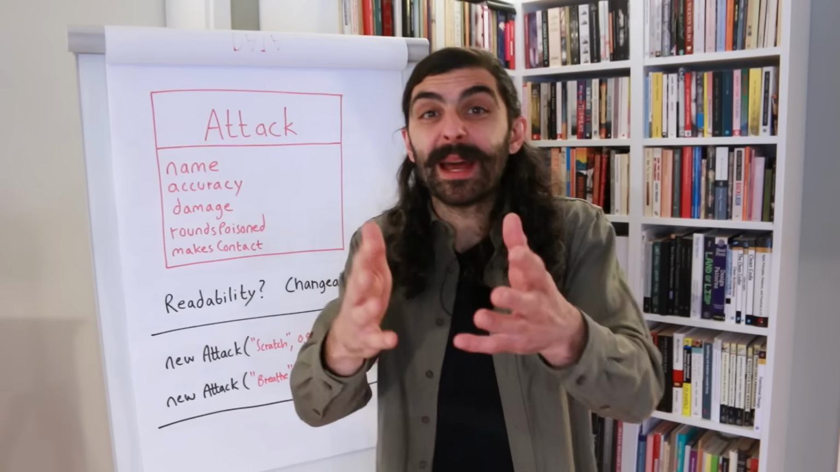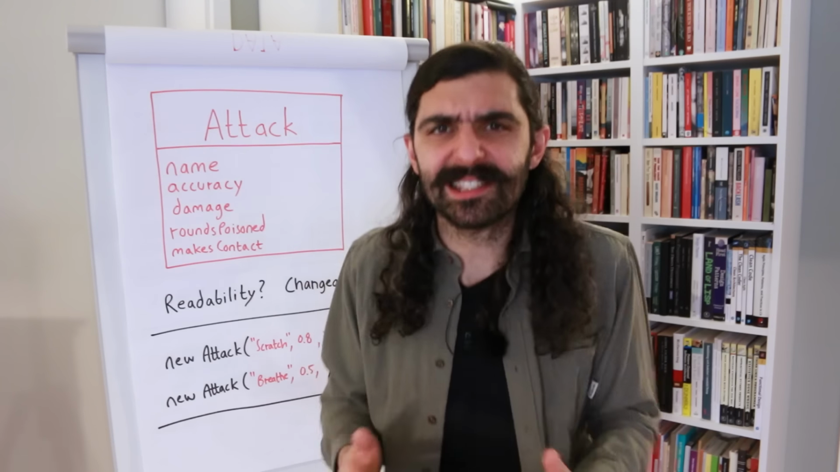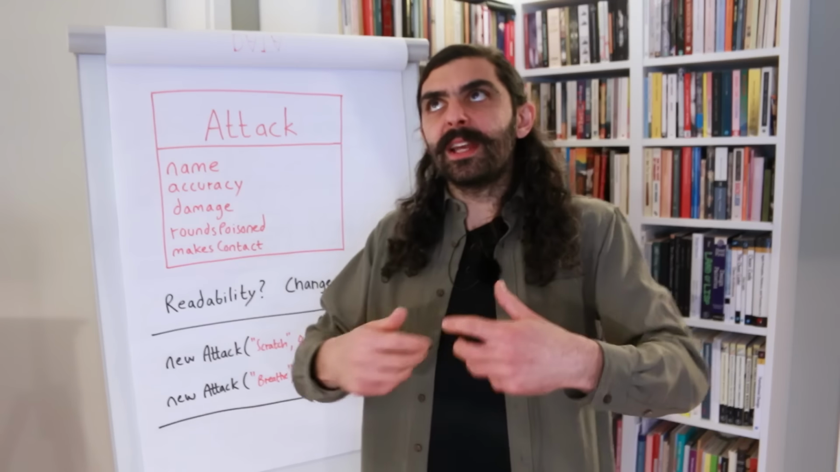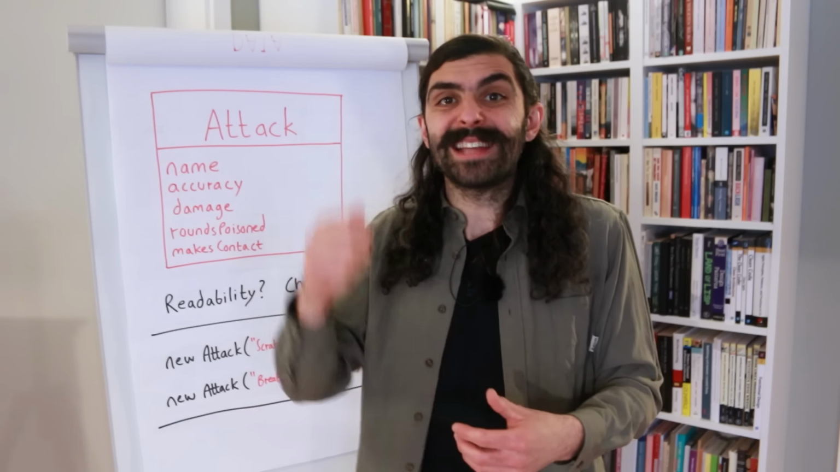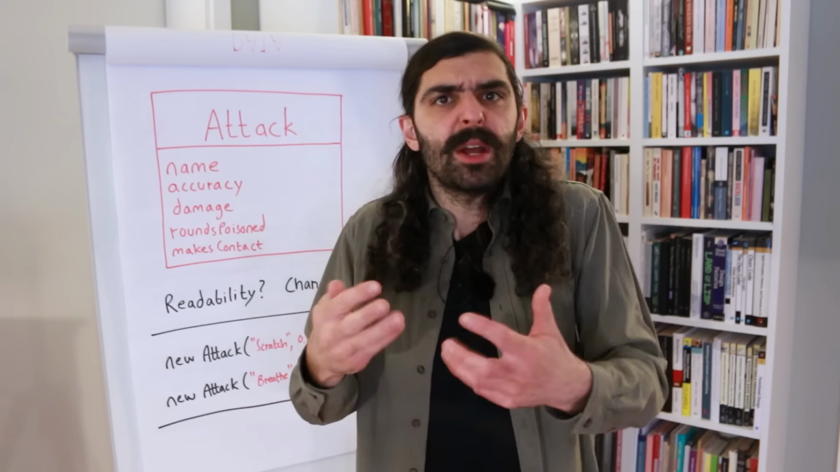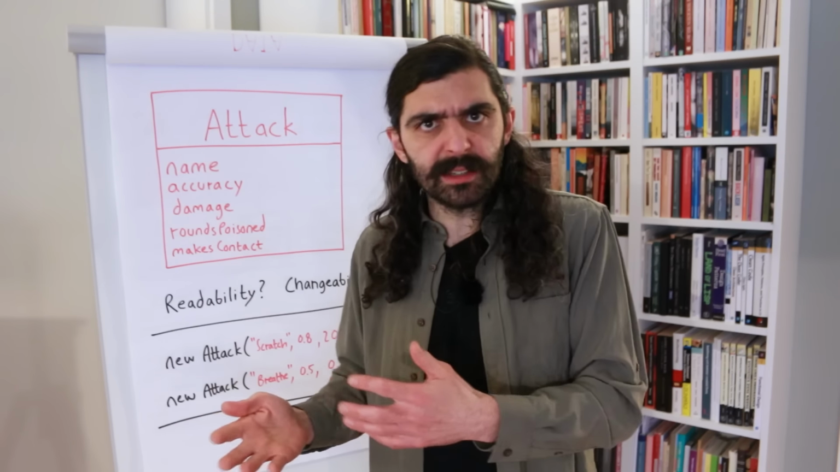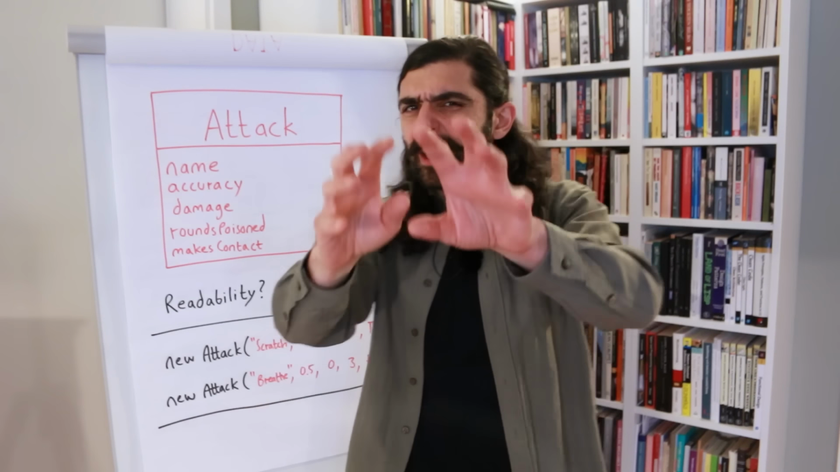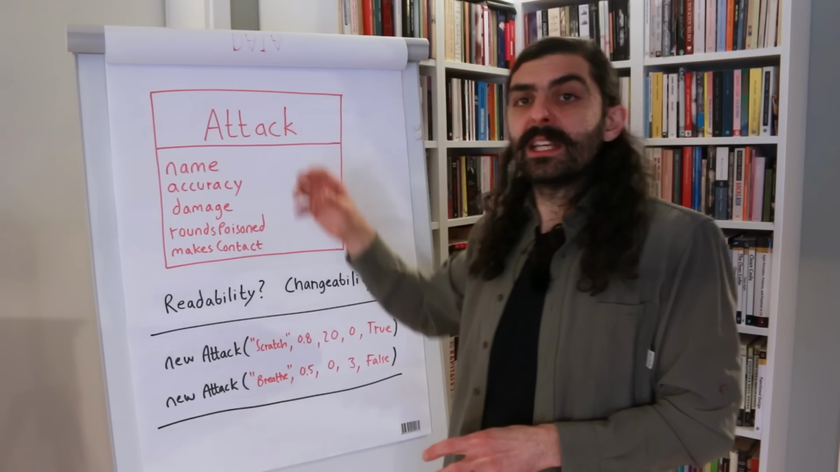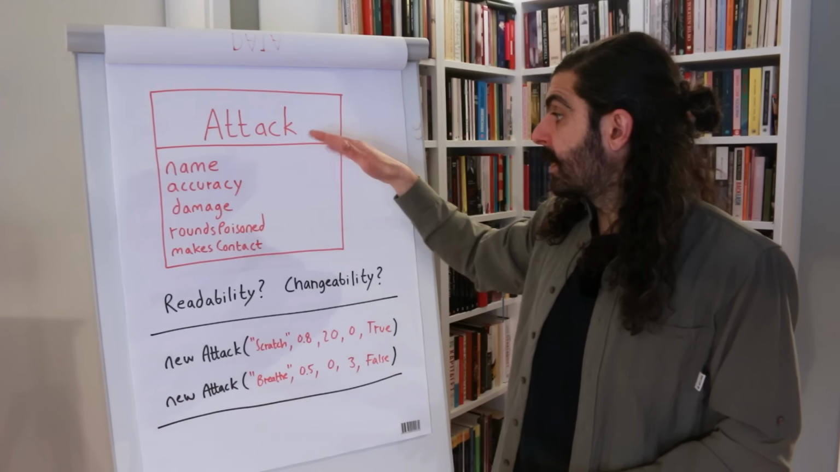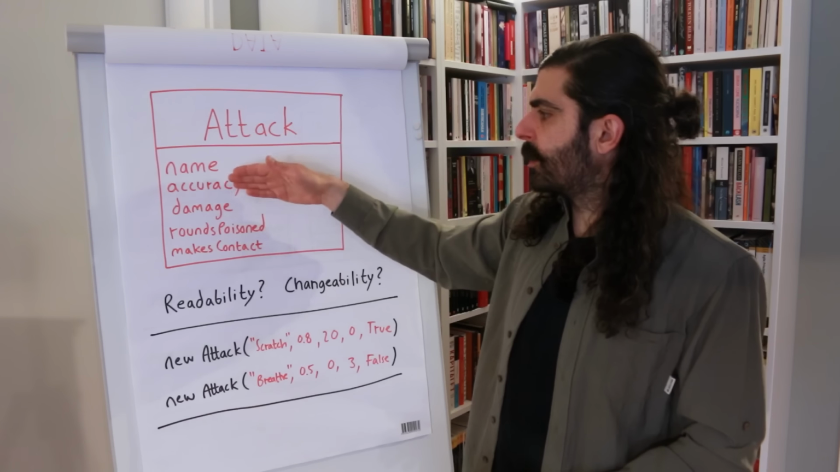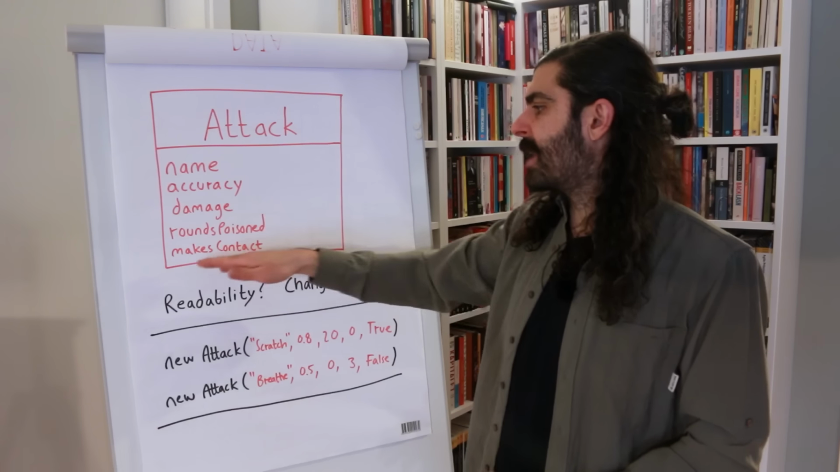Let's take a turn-based battle game as an example, something like the classic Pokémon game. In the game, a player selects between a number of different attacks, and each attack has a number of effects. Effects on the opponent and possibly effects on the environment. Let's make a simplified model of this idea of an attack. So we have the class Attack with 5 fields: name, accuracy, damage, rounds poisoned, and makes contact.